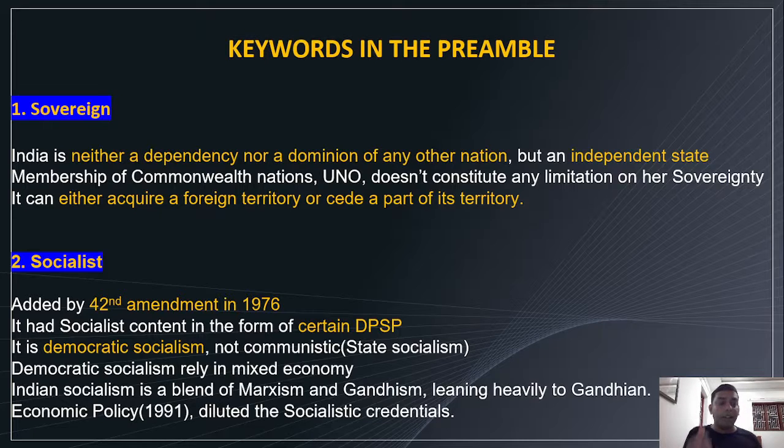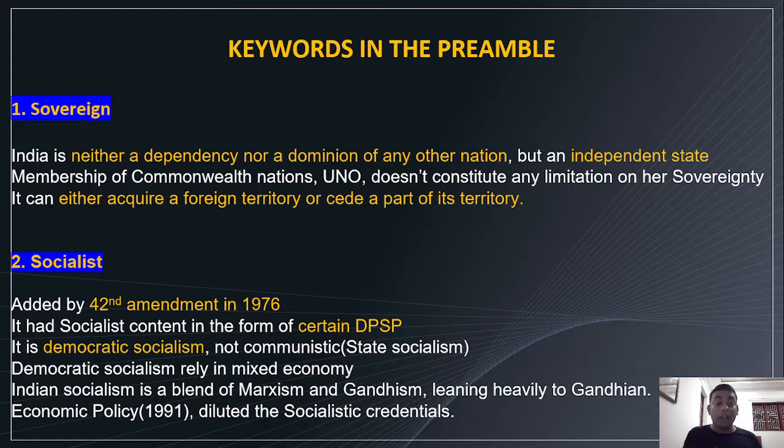It had socialist content in the form of certain DPSPs. Even before adding the word socialist in the preamble, the constitution had the very essence of socialism in the form of certain directive principles of state policy. Like, Gandhian principles were added in the DPSP. That is one of the examples.